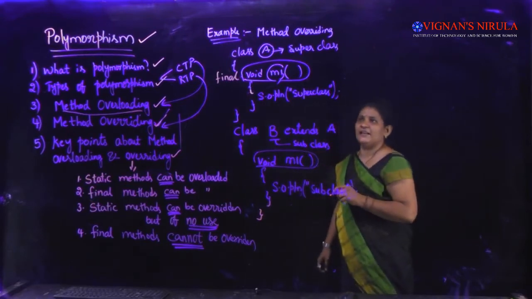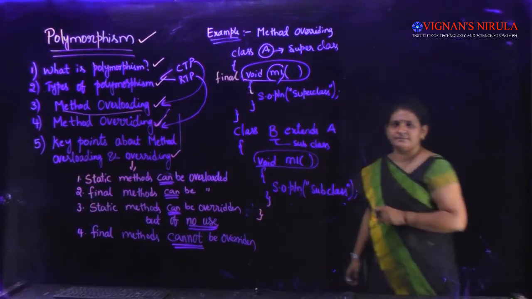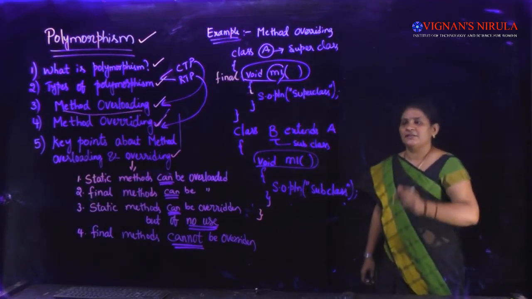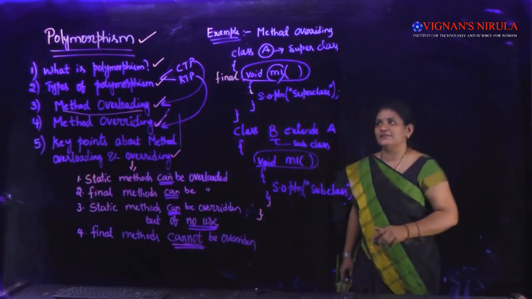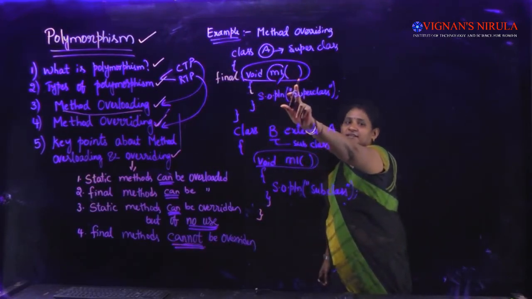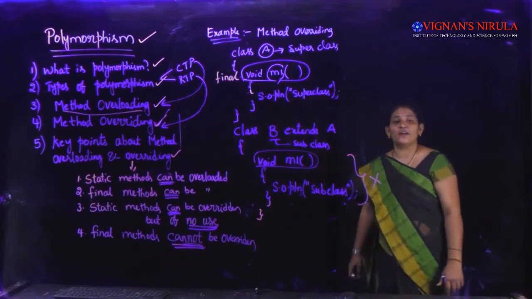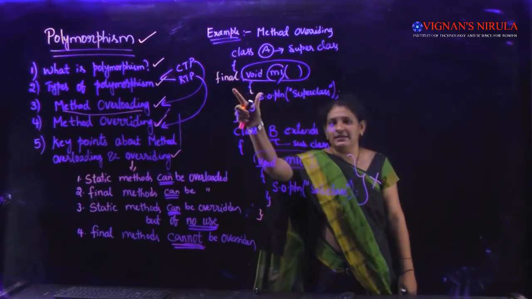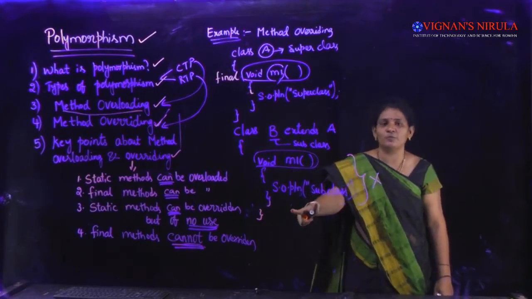If I write a method as final, can I override this M1 in the subclass? No, I cannot override the final method. Final void M1, if I write something like this in the subclass, is not possible in Java. M1 is a final method here, and I'm trying to override it in the subclass, which is not possible in Java.